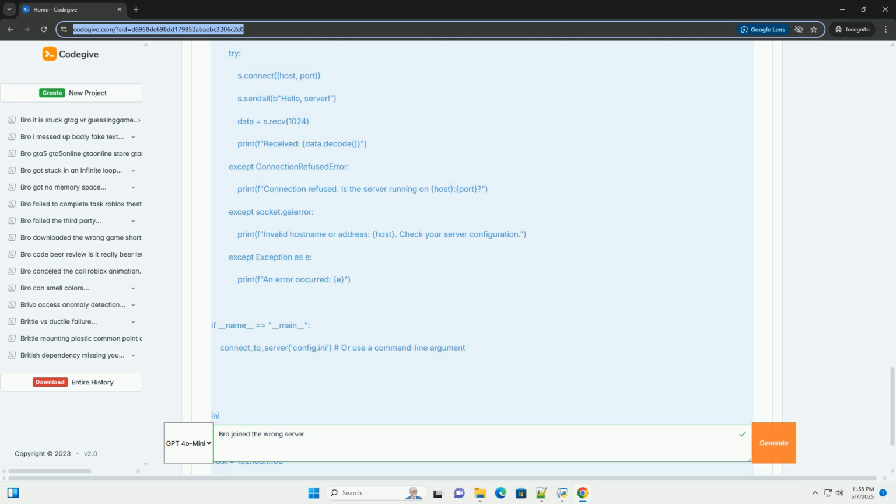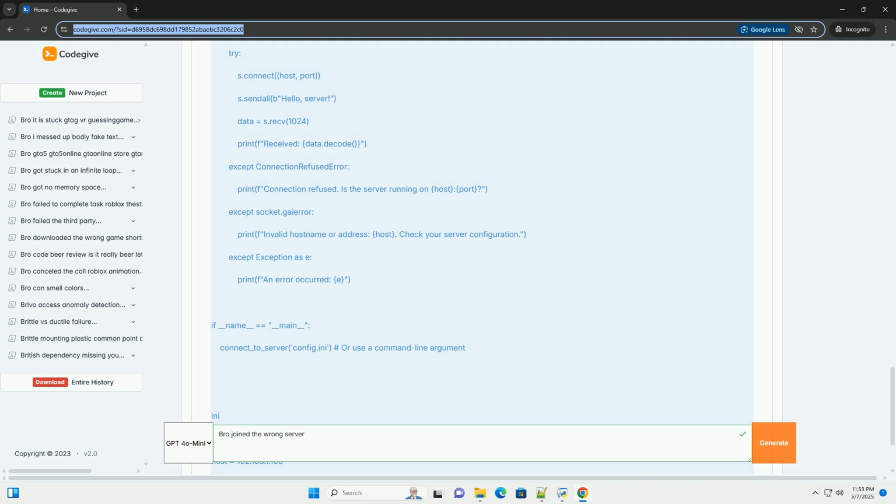This is the most frequent culprit. The client's configuration might contain a wrong IP address, a typo in the IP address. Wrong domain name, a typo in the domain name, or an outdated DNS record. Wrong port number. The client is trying to connect to the wrong port on the server.